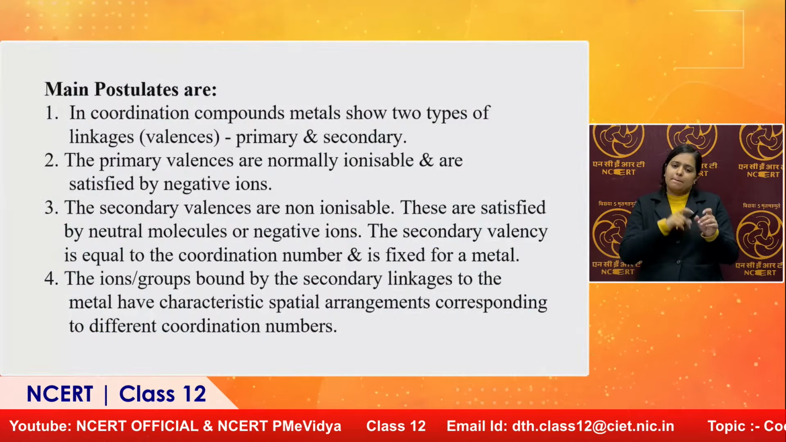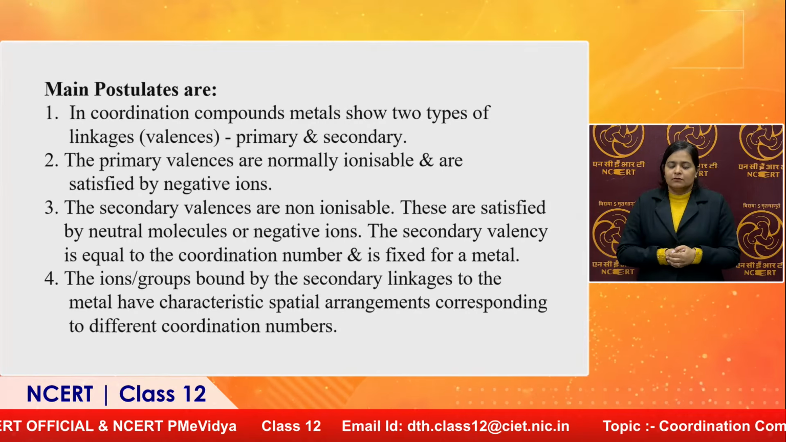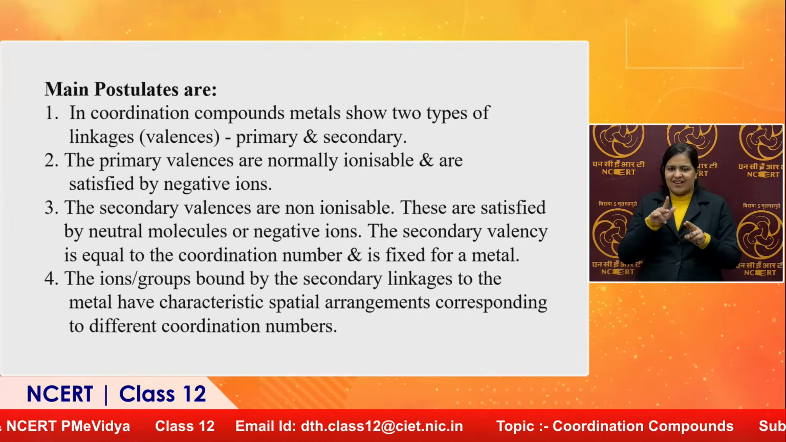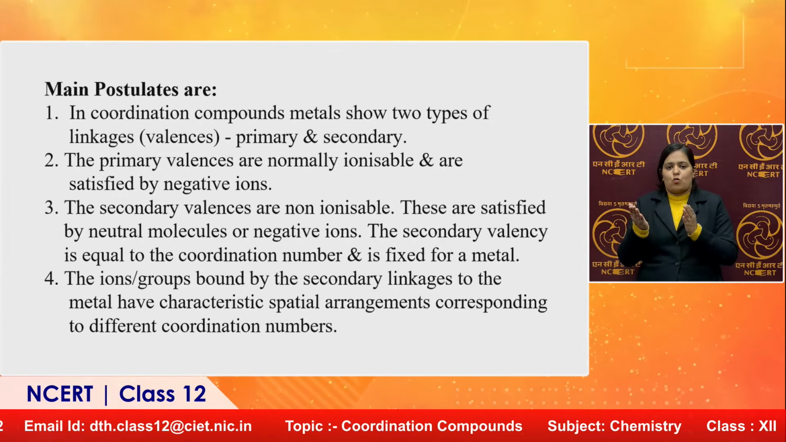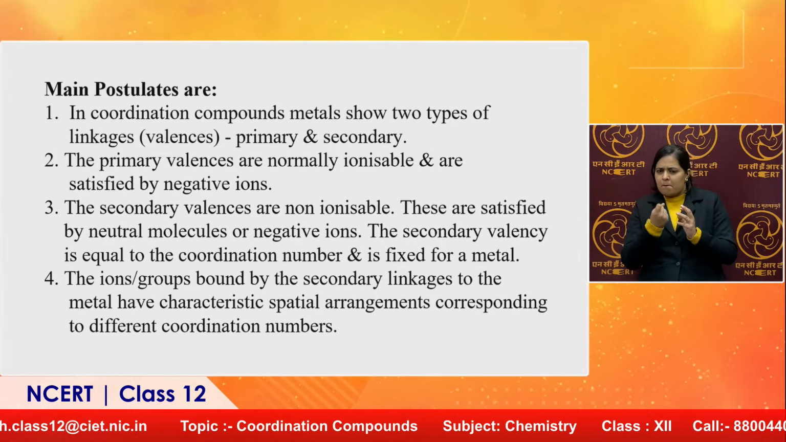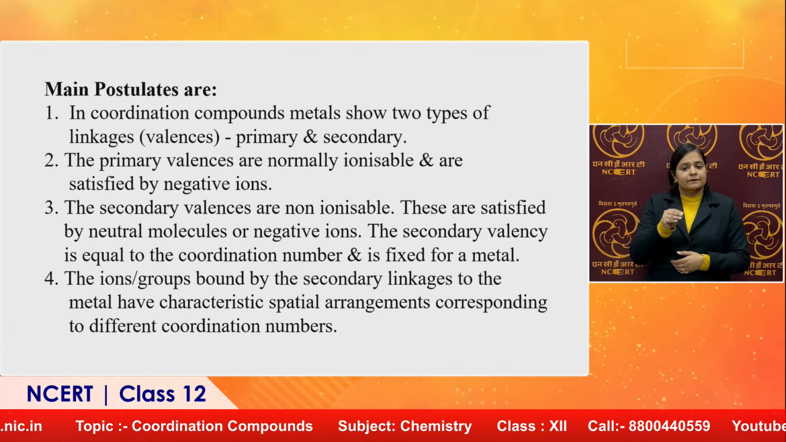When we talk about a complex, as in the example we took previously, K4[Fe(CN)6], here K4 means potassium is ionizable, and according to Werner, it is the primary valency. The valency in the coordination sphere, meaning how many ligands, the coordination number, are attached inside the coordination sphere, will give the secondary valency.